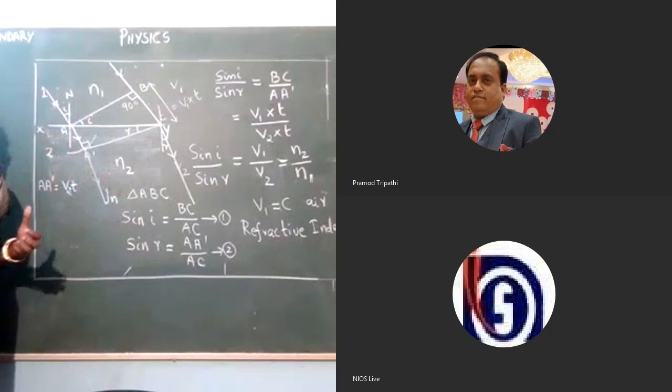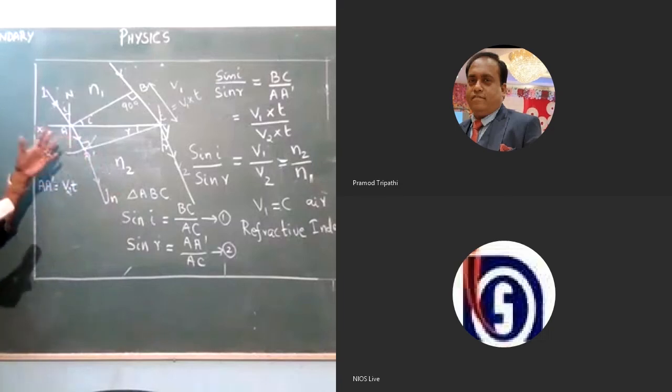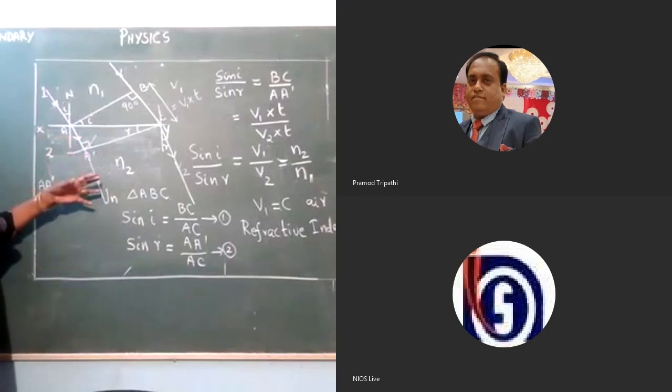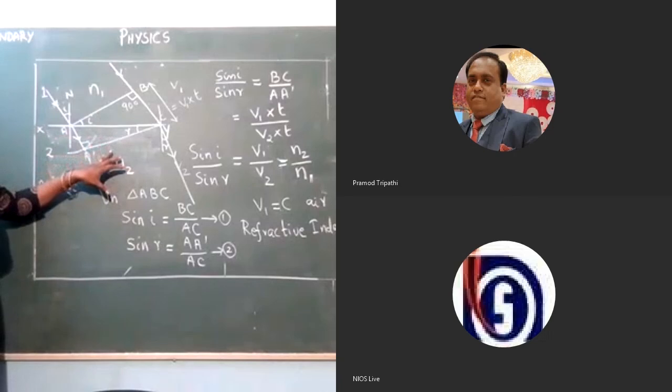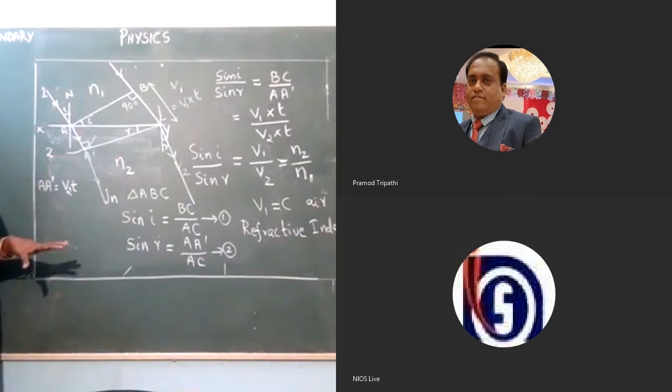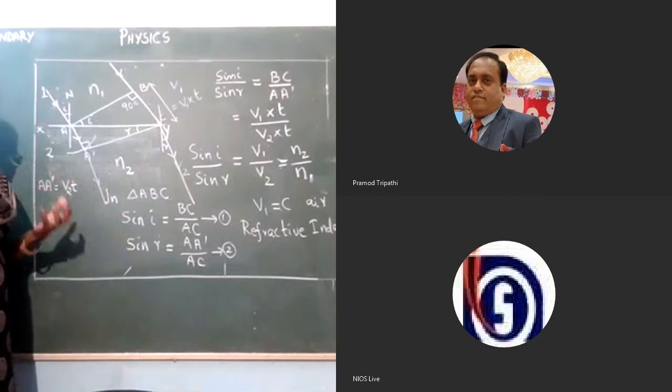So what is this refractive index? Refractive index is the ability of any medium to bend the light. So how the light ray is getting bent in a particular medium is calculated with a particular constant related to that medium, that is called as refractive index. So refractive index is measured on the basis of optical density of a medium. And you have studied in lower classes about density of any medium. Density of matter you have studied.